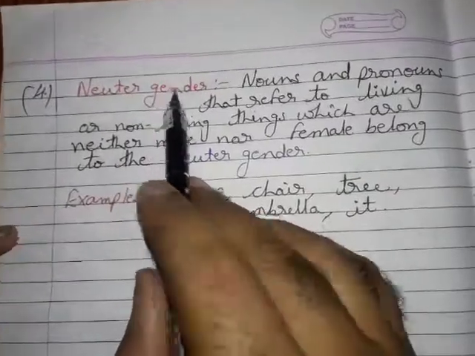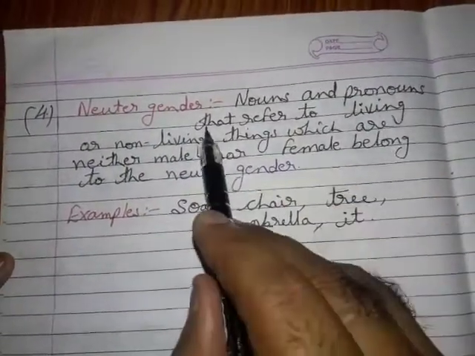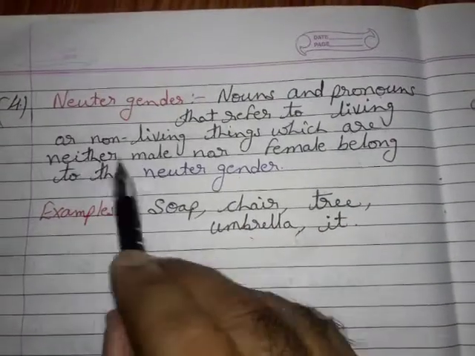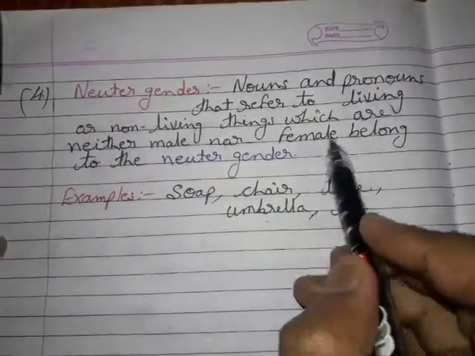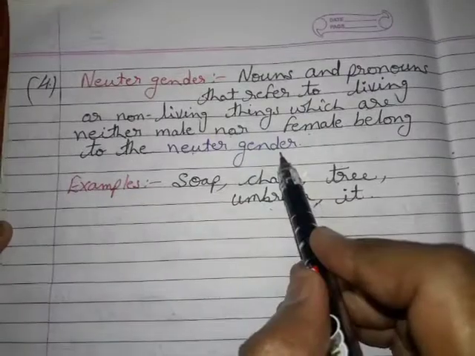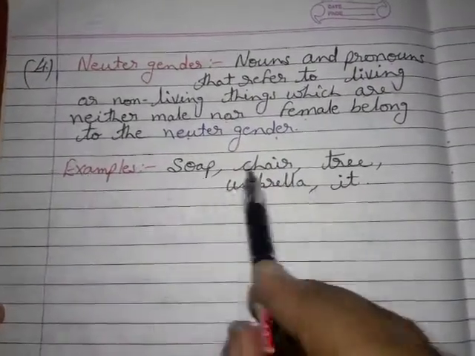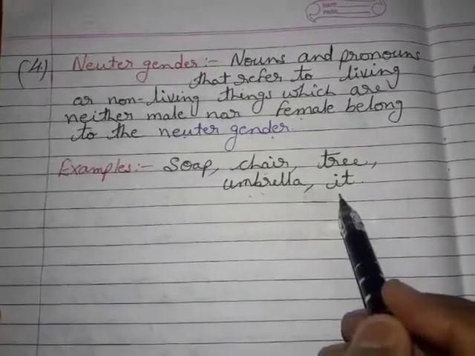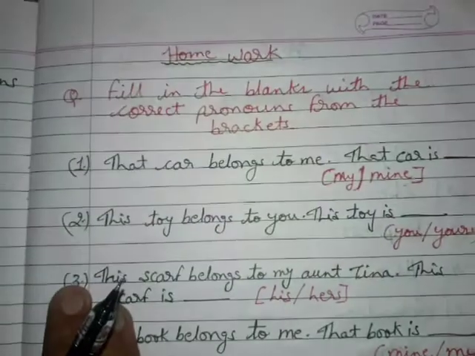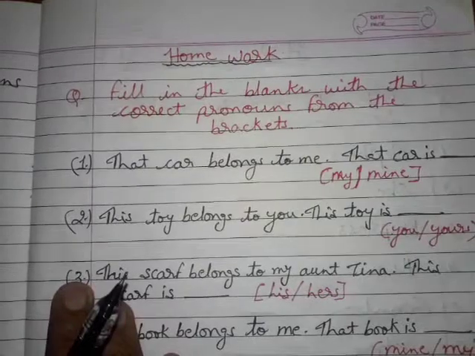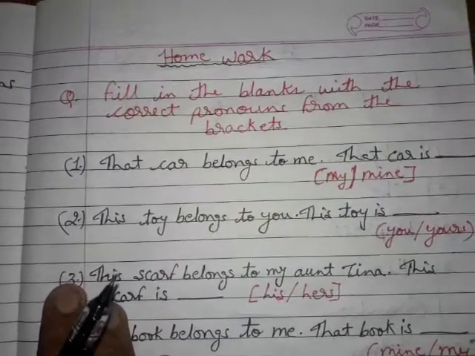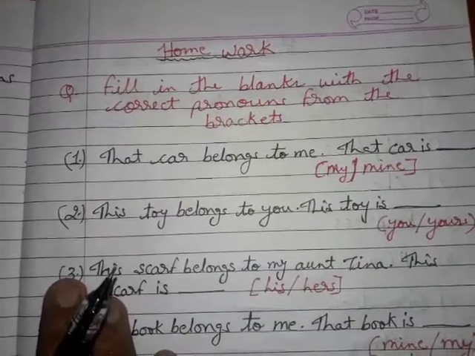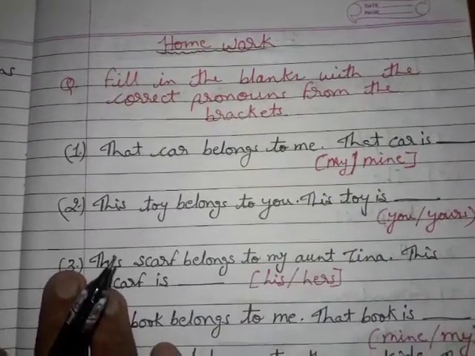Neutral gender. Nouns and pronouns that refer to living or non-living things which are neither male nor female belong to the neutral gender. Examples: soap, chair, tree, umbrella, it. Dear students, today we have done revision of pronoun, possessive pronoun, and gender, that is masculine gender, feminine gender, common gender